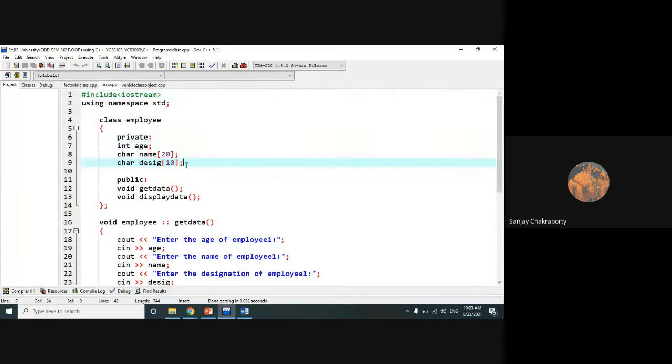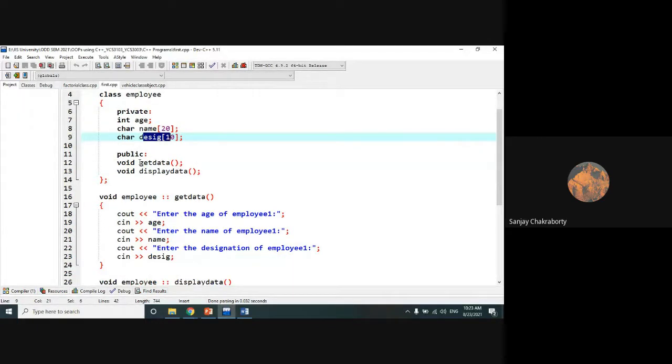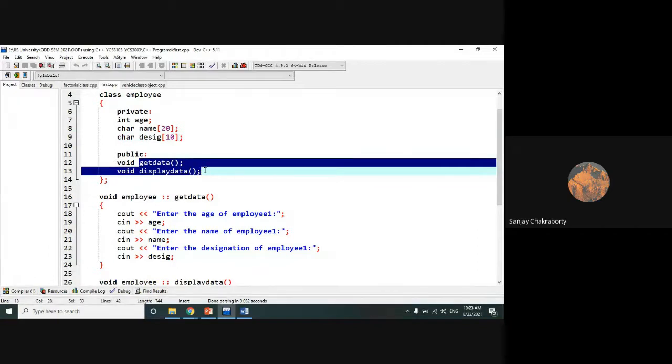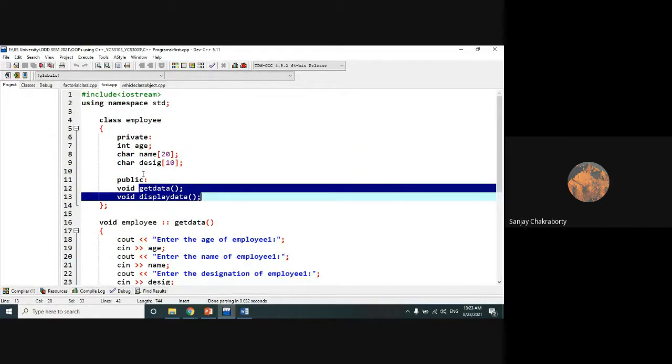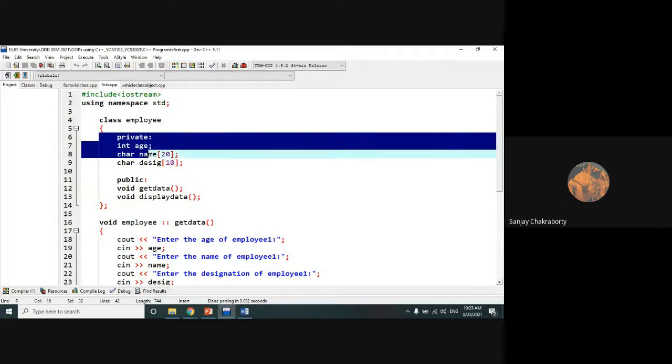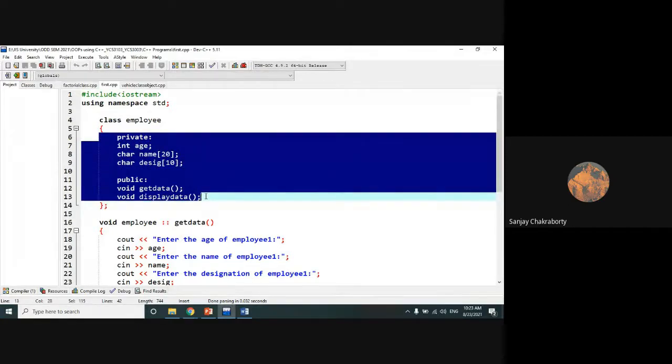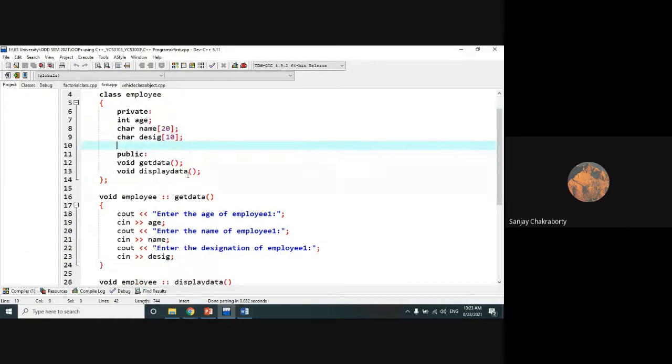These three data members I have defined. This is a class employee, which has these private data members age, name, and designation of the employees, whereas age is an integer type, and name and designation are character arrays or string type. These two are the public member functions or member methods of this employee class. Together it binds both data members and member functions, and this process is called encapsulation within a particular class wrapper.